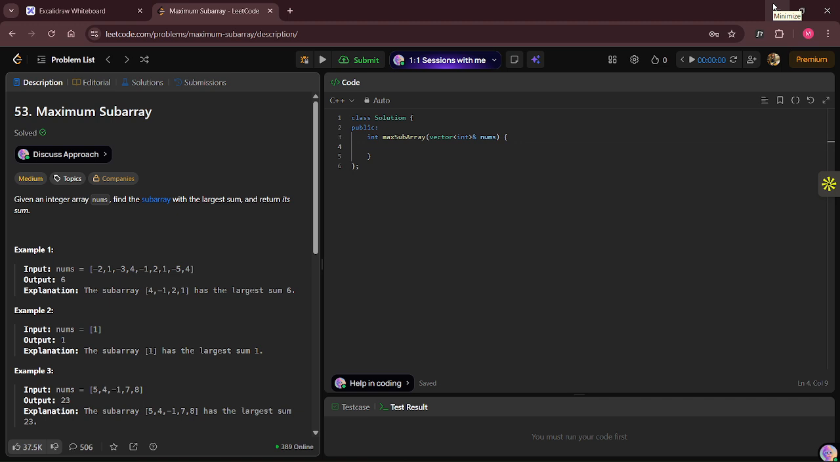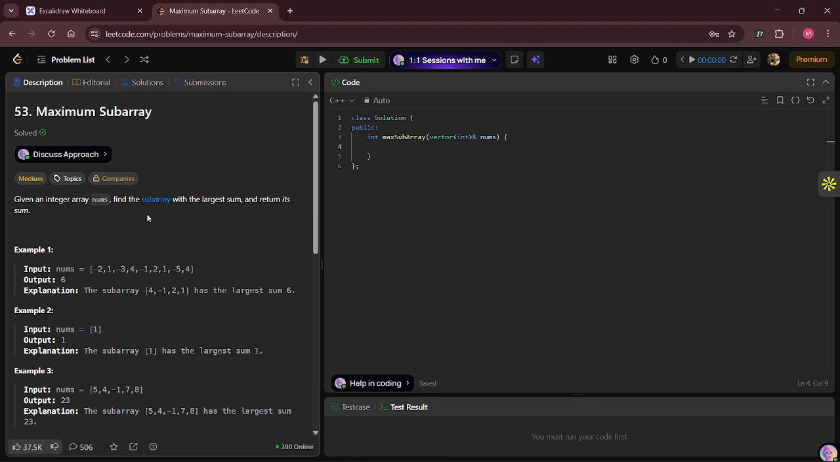So in today's video, we are going to solve a question that is based on maximum subarray, that is basically the Kadane algorithm. So first of all, let's see what the question says. We have been given an integer array nums and we have to find a subarray with the largest sum, and obviously we have to return that maximum sum.